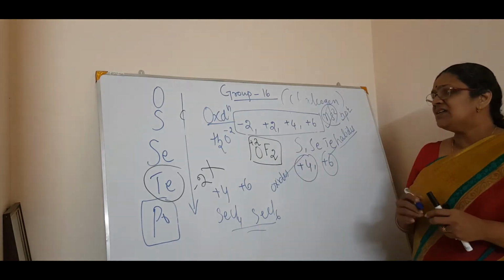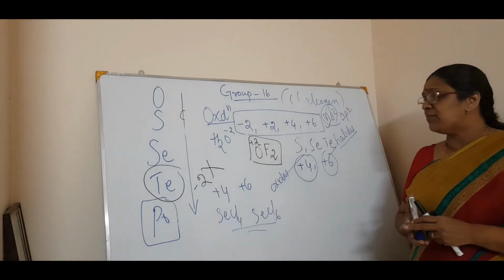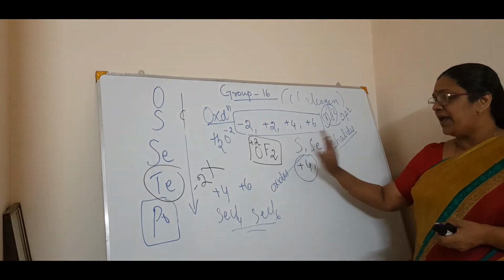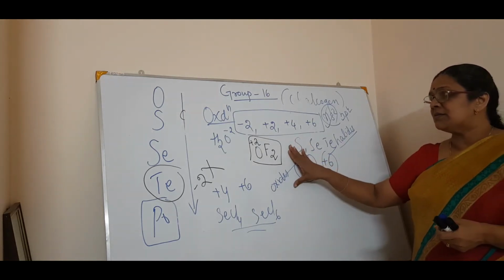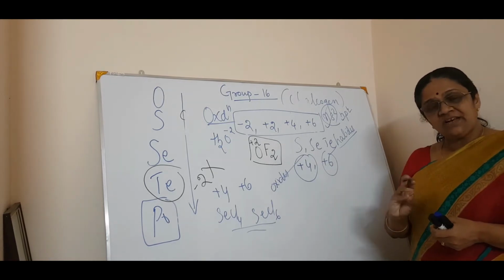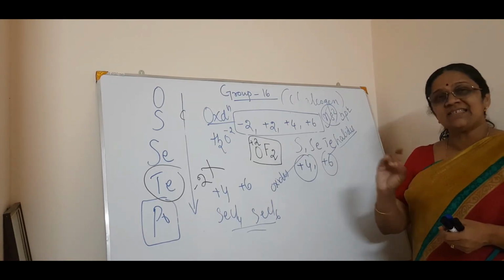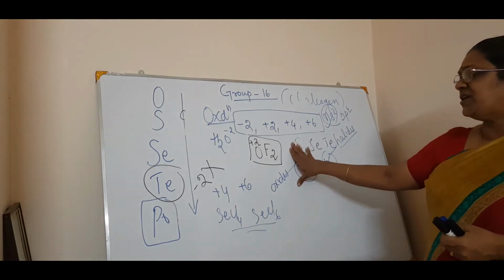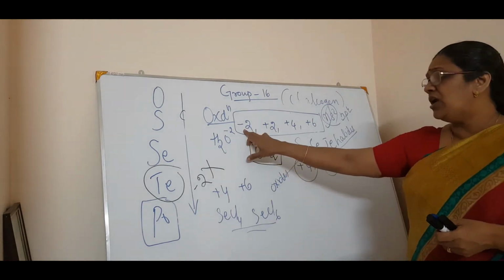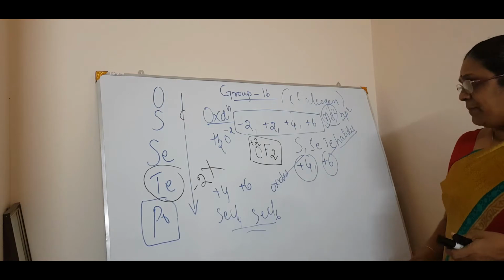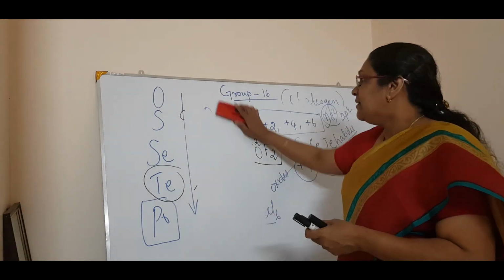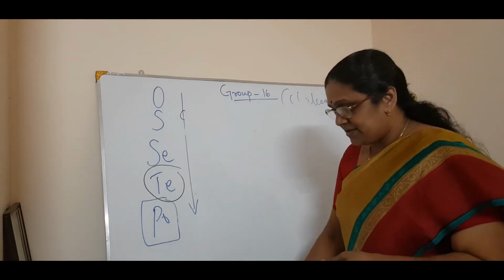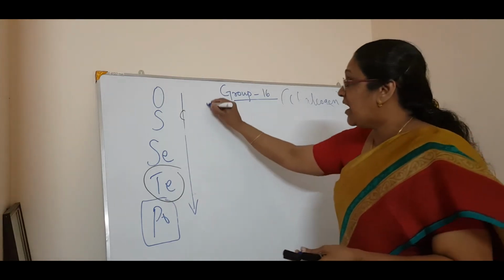So these are some of the things you come across in the oxidation state. Then comes the reactions with hydrogen, then oxygen, then halides, etc. The same as we saw with the nitrogen family. So this is about the oxidation state. Oxygen is definitely only -2. Now we will pass on to the next topic, the reactions, and first we take the reaction with hydrogen.